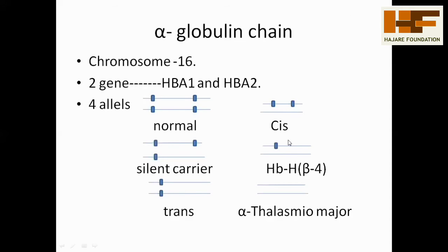If only one allele is present, that is also shown in the beta condition. A complete absence of alleles is called thalassemia major. This is the concept of the alpha globin chain.